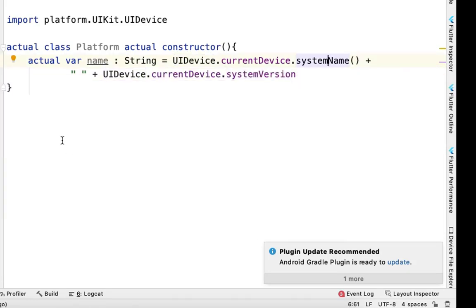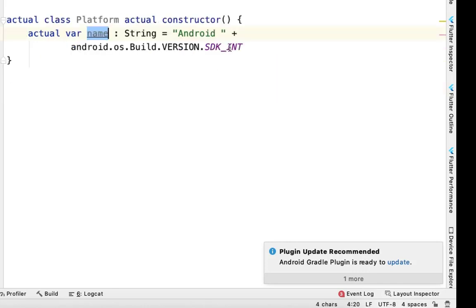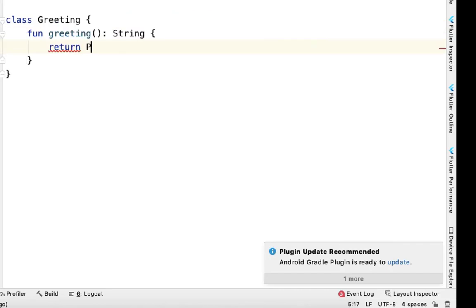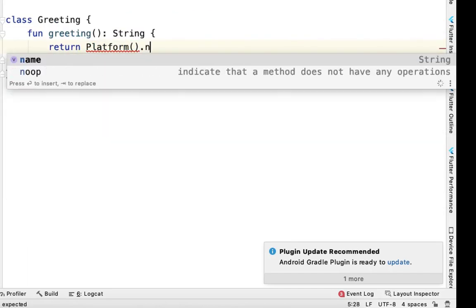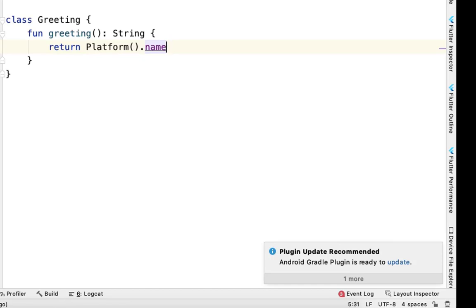Now we are done with actual implementation of platform class in iOS and in Android. You can see we have used platform specific code inside this class. This is iOS specific code, and in our Android we have used Android specific code. So this is our greeting class.